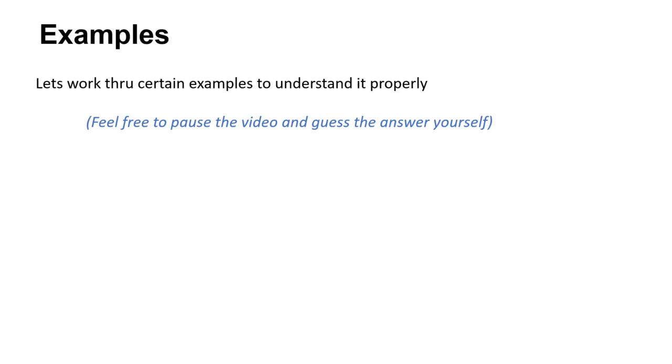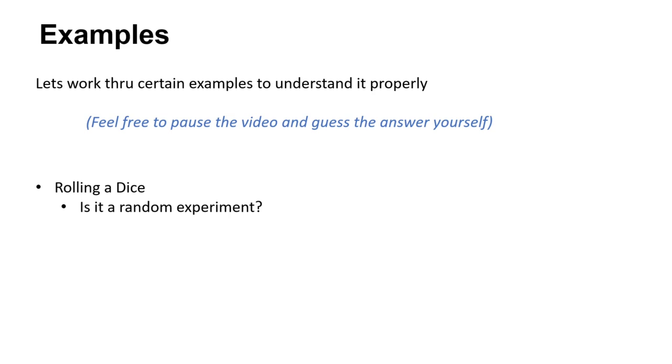There could be more examples. So we can go through more examples and first understand whether you are able to understand it properly or not. Feel free to pause the video and guess the answer yourself, and then you can check the answer, right? So let's see in below examples what all things we have. First, rolling a dice. Is it a random experiment? So when you roll a dice, right?